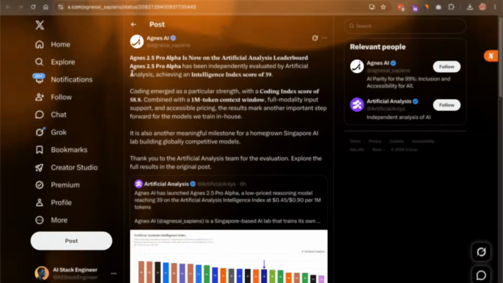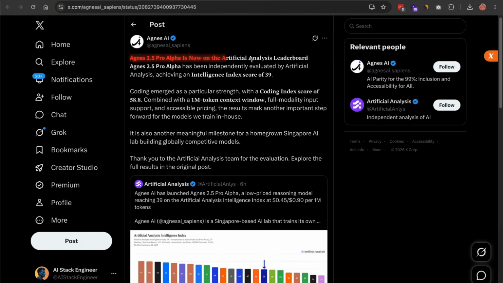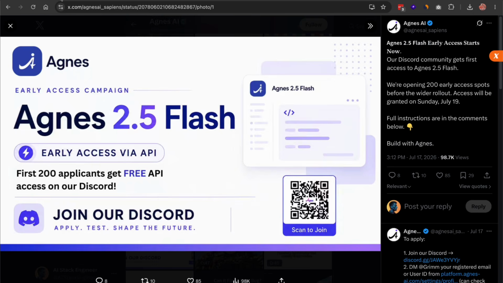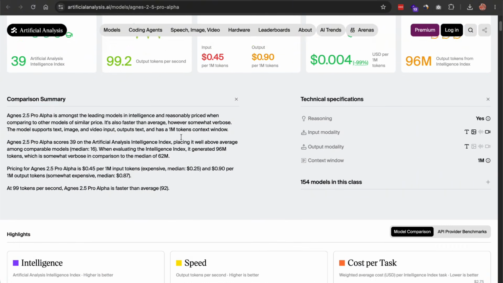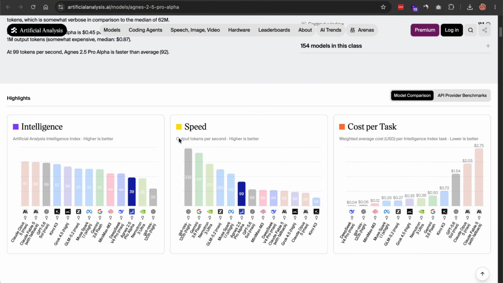The free AI model from Singapore just got its next generation. And this time, the benchmarks aren't coming from the company itself. Agnes 2.5 Flash is now live, still completely free with no usage cap. And the bigger model, Agnes 2.5 Pro Alpha, is out too, as their first paid model.